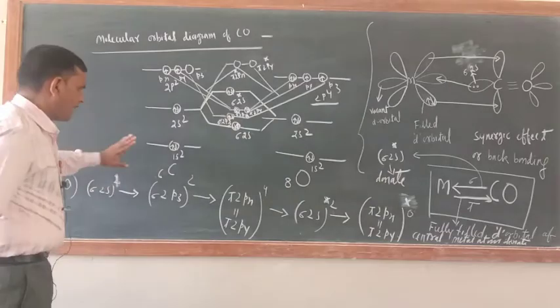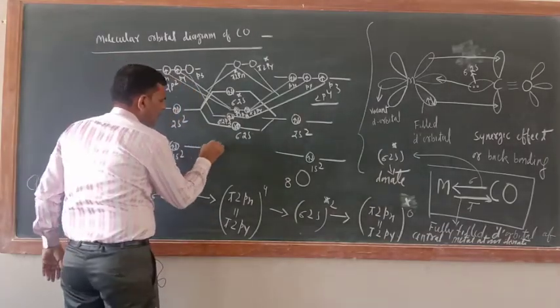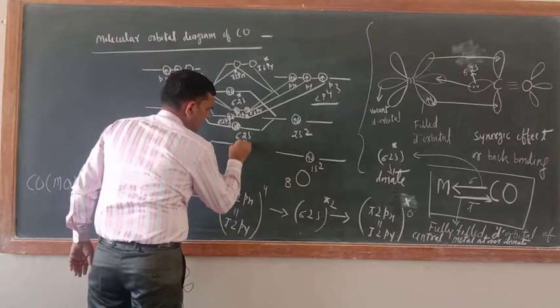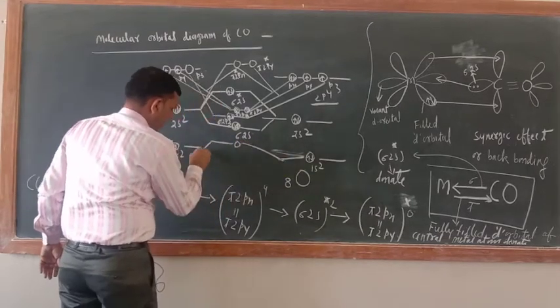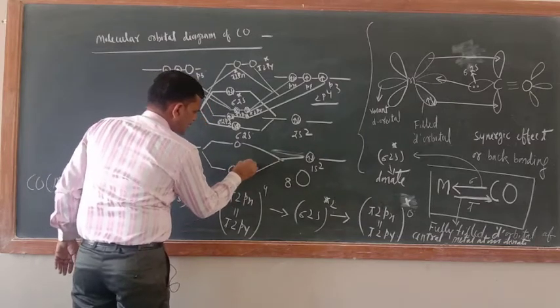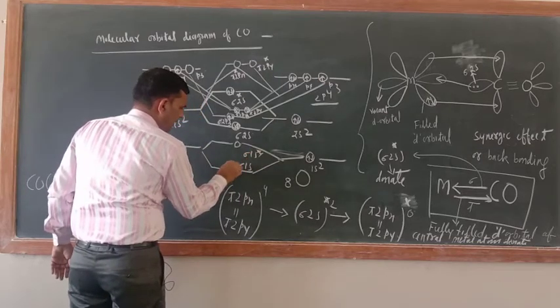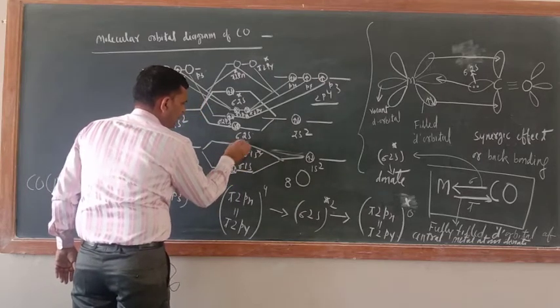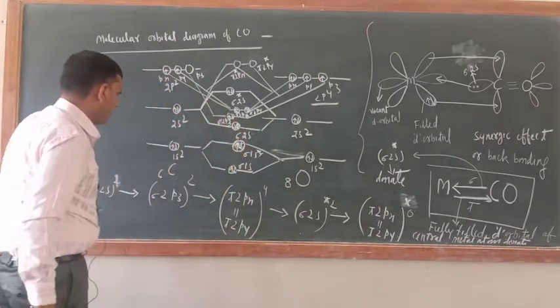Now I am not filling the 1s orbitals, but if you want to fill you can. This is sigma 1s, this is sigma 1s anti-bonding. Here 2 electrons, here 2 electrons. Okay, no problem at all.